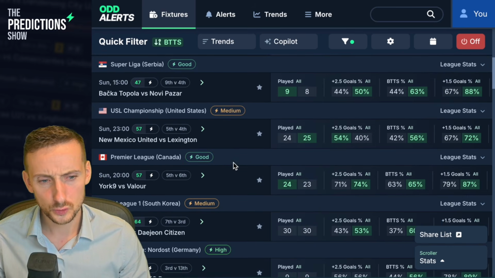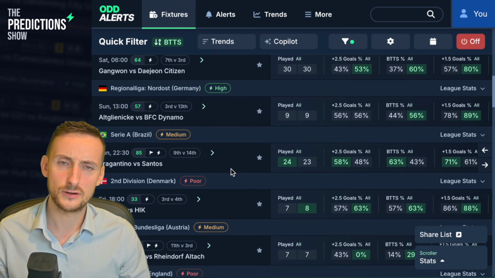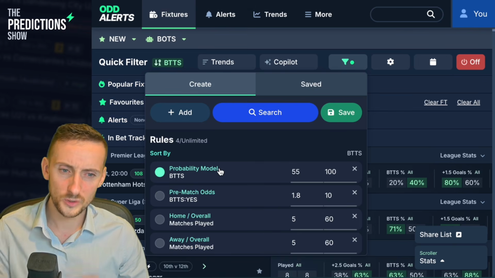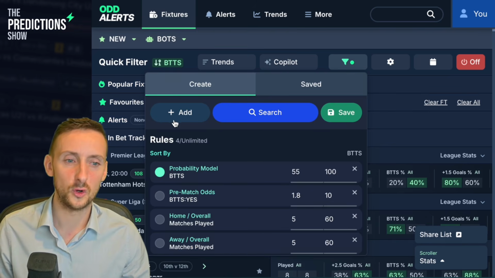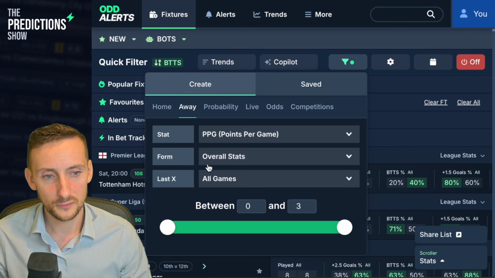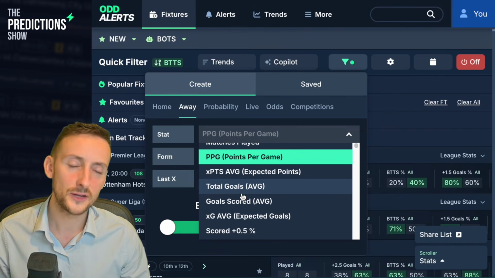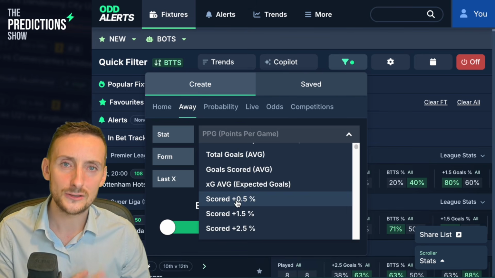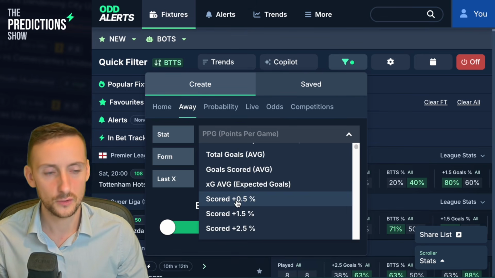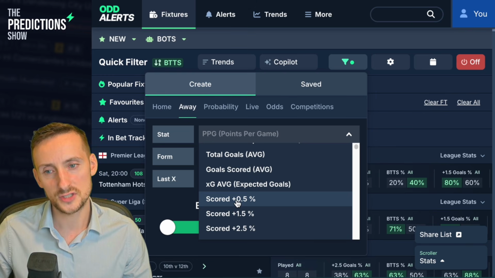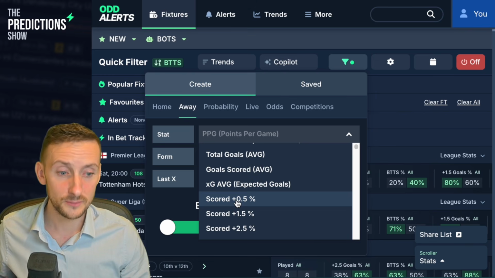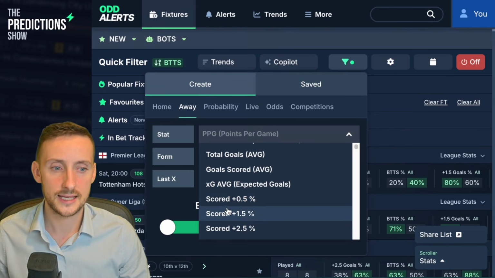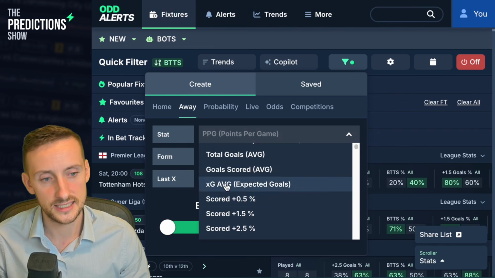I am going to add another rule to this. There's a lot of games. I want to narrow it down even more. So one thing that I'm going to add, we see Wolves there. They've not been in the best goal scoring form in the world. So what we're going to do for the away team, and this is something I always like to do with BTTS, I prefer to lean on a strong away team. If you've got a good away team, I think there's always an onus on the home team to score at home anyway, but if you've got an away team that is above average, good, let's say, at scoring goals, then that is decent, isn't it?